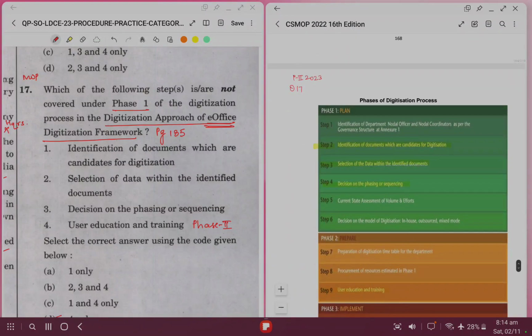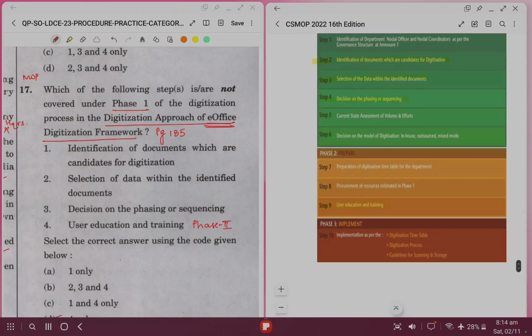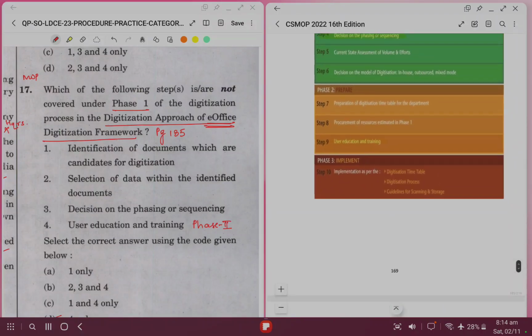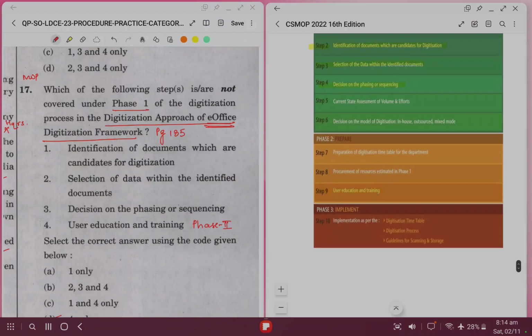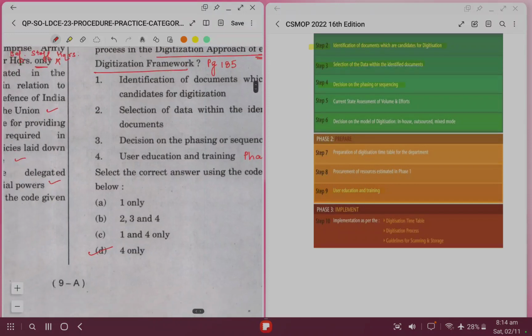So in phase 1, identification of documents which are candidates for preparation is included. Then selection of data within the identified documents, that is also included. Decision on the phasing or sequencing is also part. But the last statement, user education and training, is part of phase 2. So actually there are not 2 but 3 phases. So we are only asked about steps not part of phase 1. So definitely step 4 is not part of phase 1, it's part of phase 2. The right answer is D, 4 only.